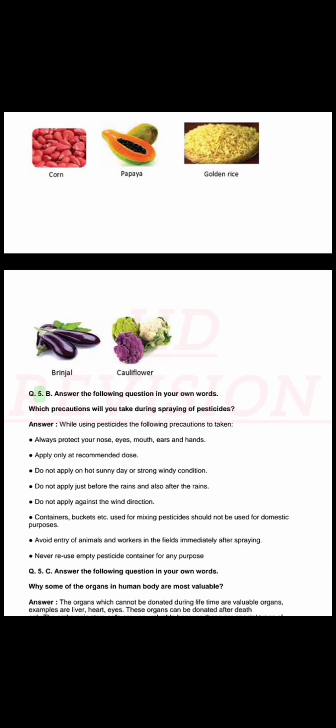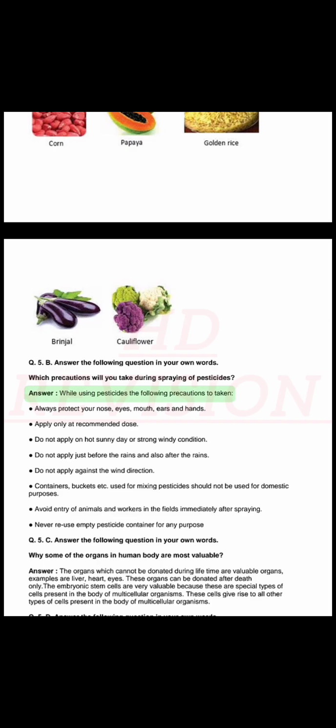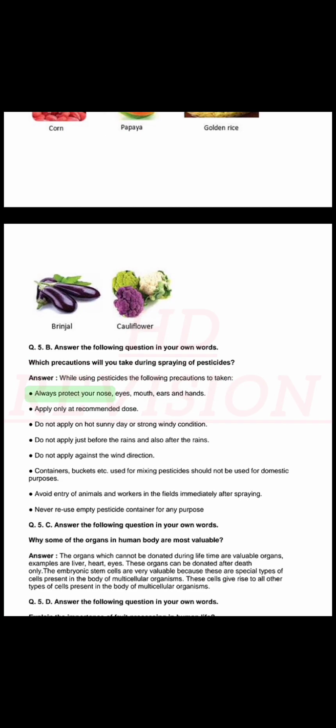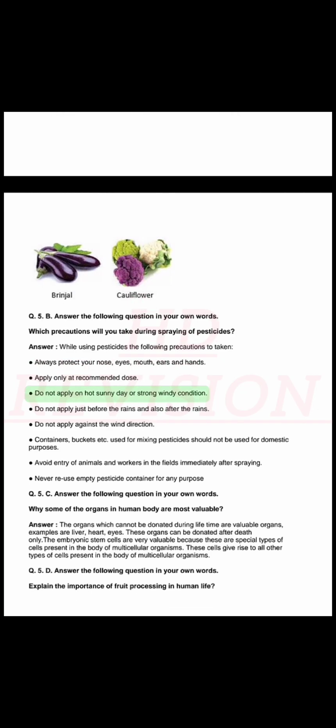Q. 5. B. Answer the following question in your own words. Which precautions will you take during spraying of pesticide? Answer. While using pesticide, the following precautions are to be taken. Always protect your nose, eyes, mouth, ears and hands. Apply only at recommended dose. Do not apply on a hot sunny day or in strong windy conditions.